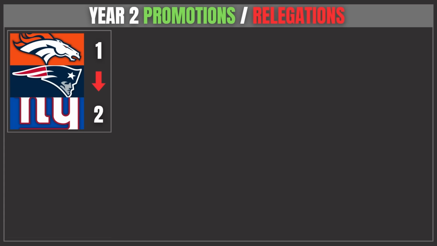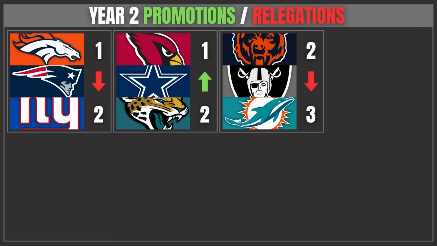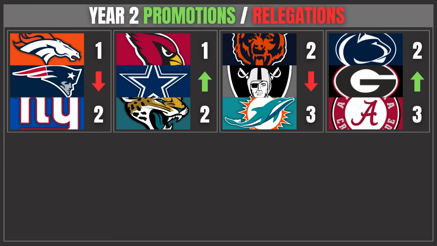And now we have the final year 2 promotions and relegations. Getting relegated to the second level, the Broncos, the Patriots, the Giants. Getting promoted to the Premier League, the Cardinals, the Cowboys, and the Jaguars. Joining college football will be the Bears, the Raiders, and the Dolphins. And joining the NFL, we have Penn State, Georgia, and Alabama.